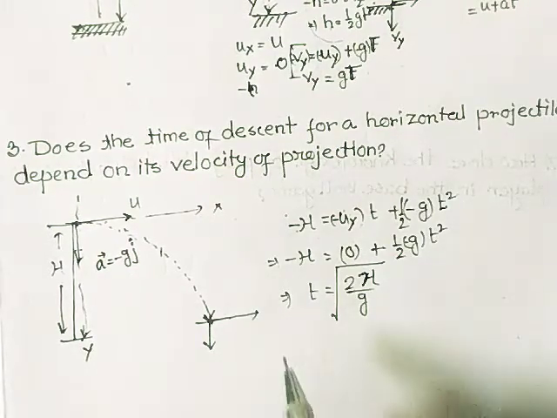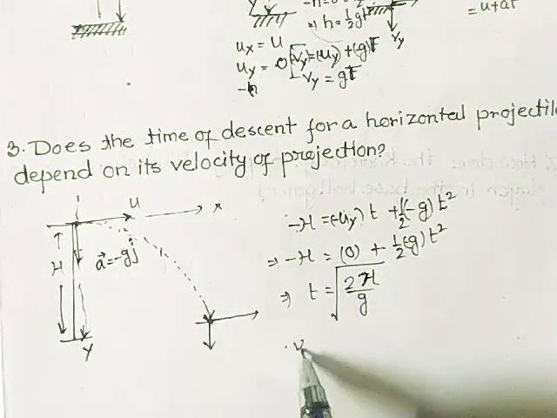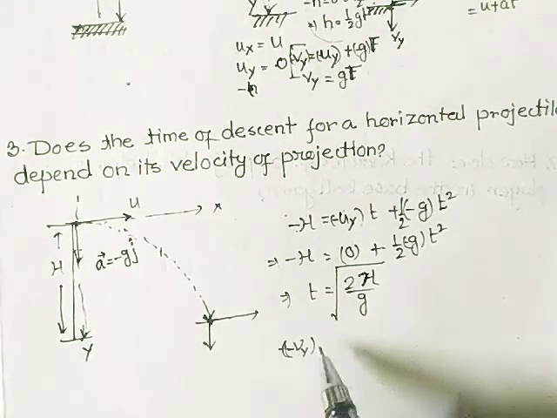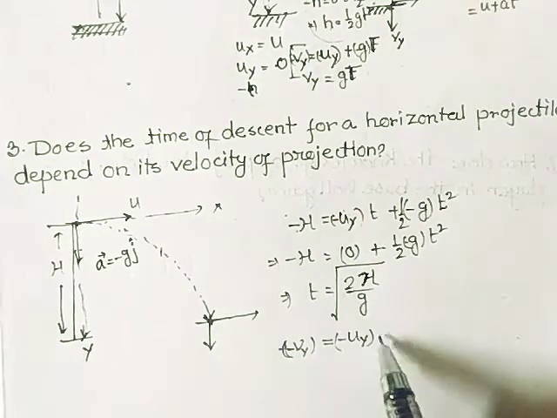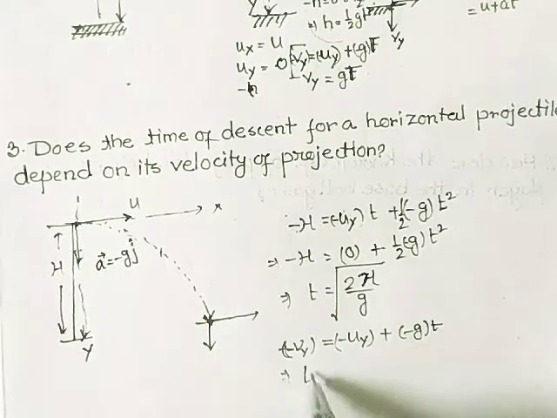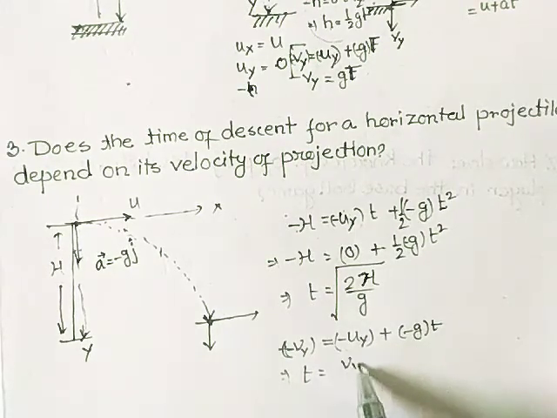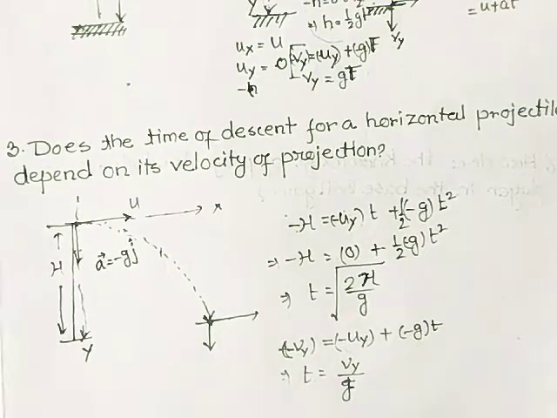If I want to calculate this time of descent in another way, vy is the velocity along here, so vy equals uy plus minus g into t. If I calculate t from here, since uy is 0, it will be vy divided by g.